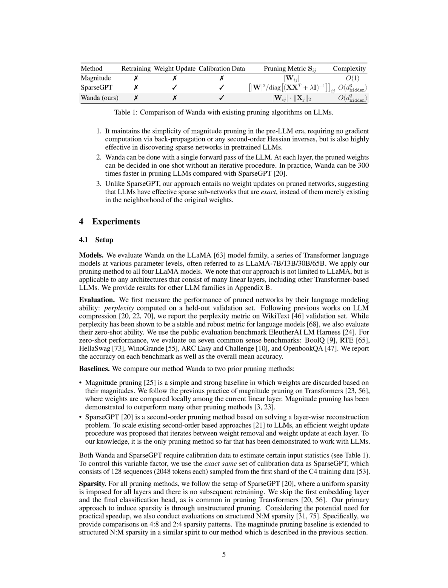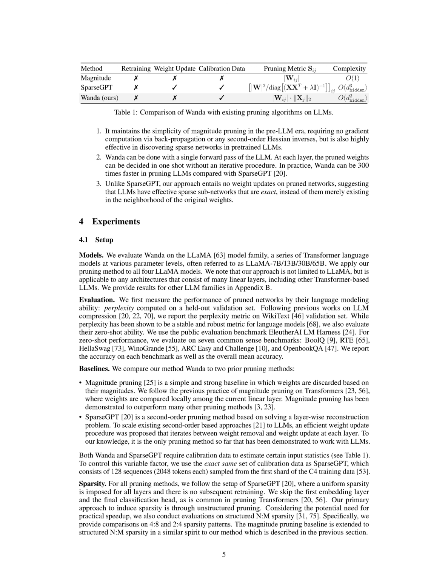To compare the effectiveness of our method, Wanda, we tested it against 2 prior pruning methods. The first one is magnitude pruning, a straightforward yet powerful method that discards weights based on their size. It has been shown to perform better than many other pruning methods. The second one is SparseGPT, a more advanced pruning technique that solves a layer-wise reconstruction problem and iterates between weight removal and weight updating at each layer. As far as we know, this is the only pruning method so far that has proven to work with language models.